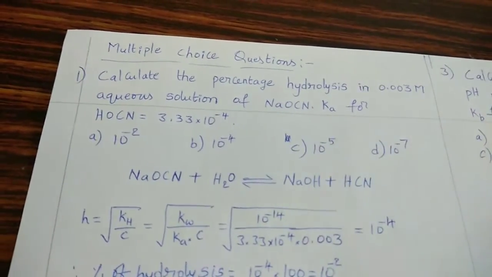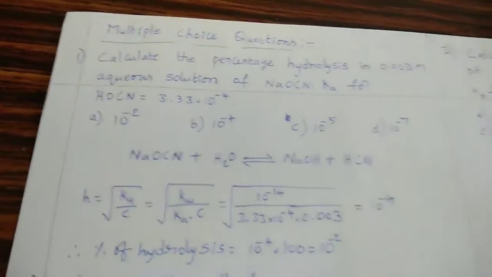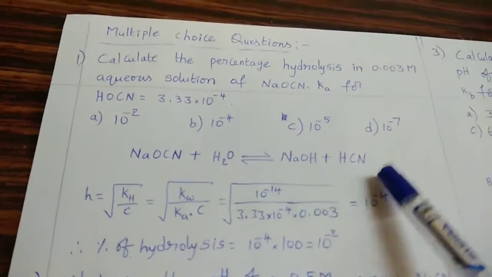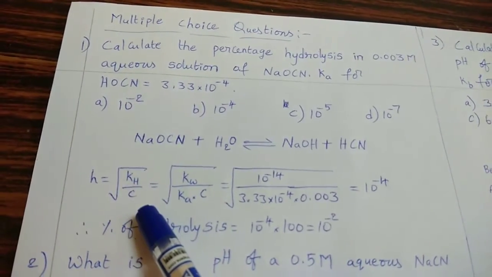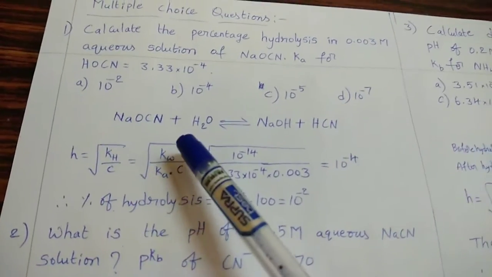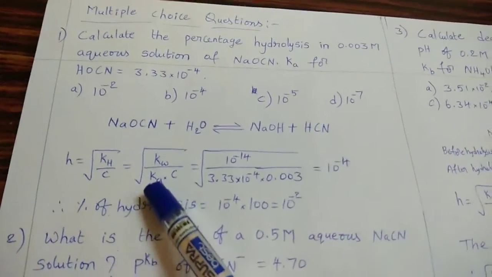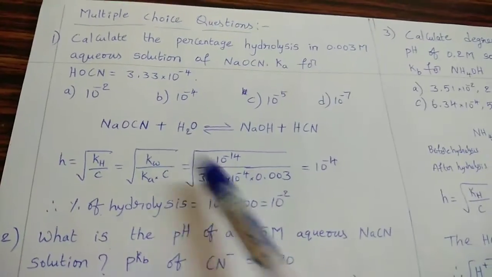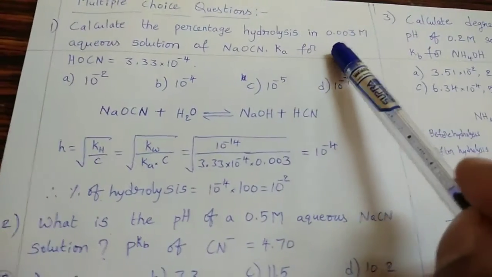This salt is obtained by the combination of strong base NaOH and weak acid HOCN. So see the reaction, NaOCN plus H2O gives rise to NaOH plus HOCN. Hydrolysis constant h equal to square root of Kh divided by C. Okay, so from this, square root of Kh means we can write Kw by Ka because acid is weak. So in the denominator we have to consider Kw by Ka into C, that equal to, substitute the value. Kw means 10 power minus 14, Ka is given in the question and C also given in the question.